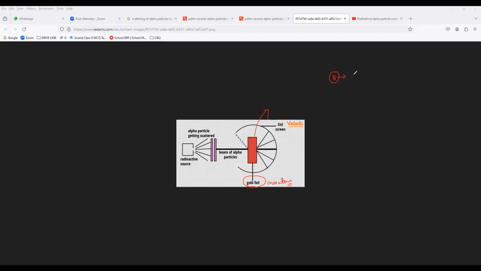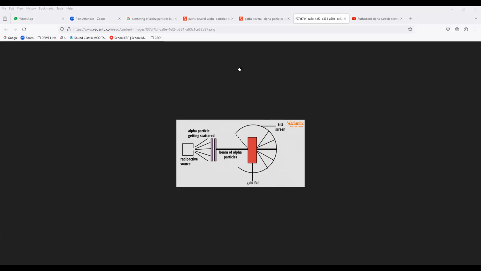In eighth class you might have studied: which metal has the highest malleability? Gold. Highly malleable. That is the reason we take gold here. Do you all understand, everyone? Because it can be formed as thin as possible. So he took a gold foil with a thickness of about 1,000 atoms. Imagine 1,000 atoms, how small it is.